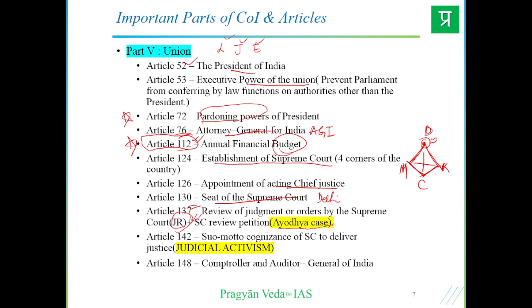Article 142 gives the suo motu cognizance of the Supreme Court to deliver justice. Justice not only has to be delivered in spirit to its citizens, and it's a very important article which entails the principle of judicial activism, and the judiciary has taken various cases like this and proved its judicial activism. Article 148 gives the CAG office. CAG is a constitutional body, right? Constitutional office, very important. Article 148.